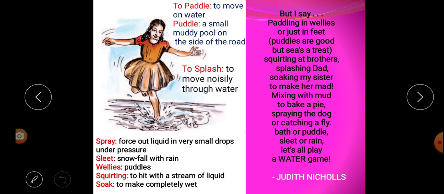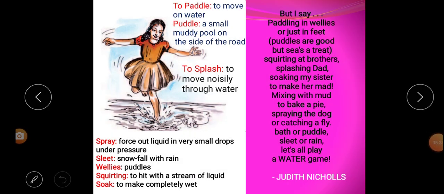Squirting at brothers, splashing dad, soaking my sister to make her mad, mixing with mud to bake a pie, spraying the dog or catching a fly. Bath or puddle, sleet or rain, let's all play a water game.